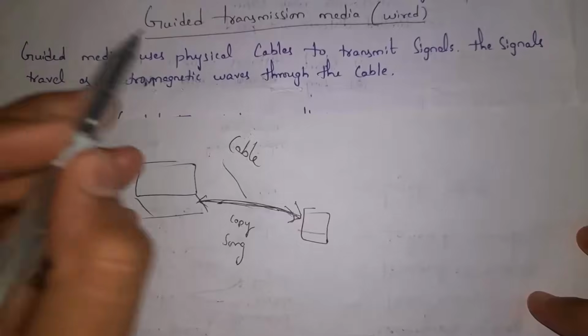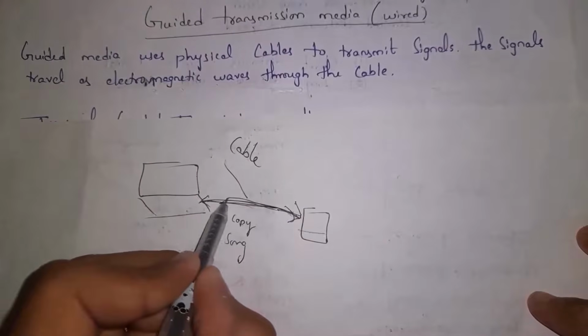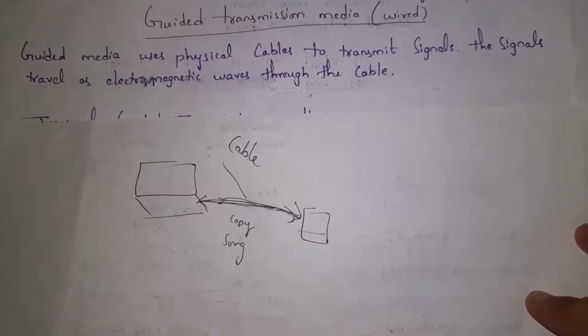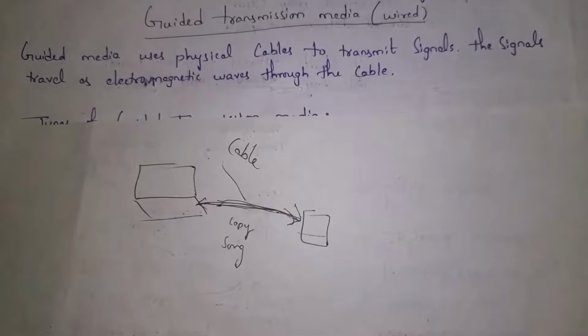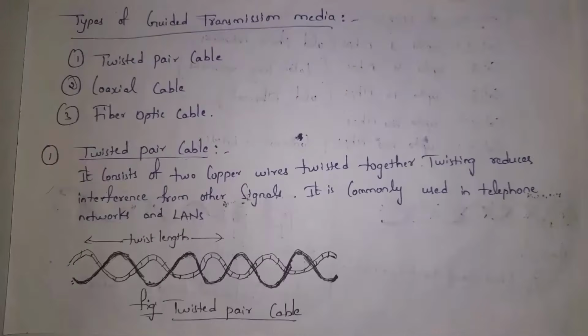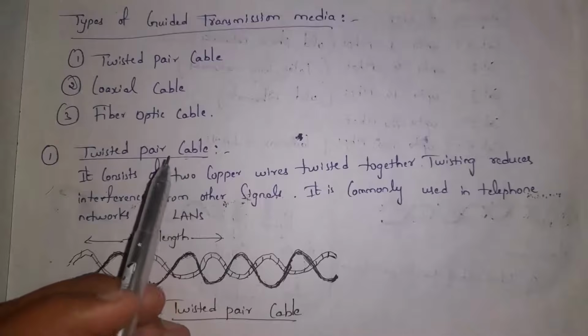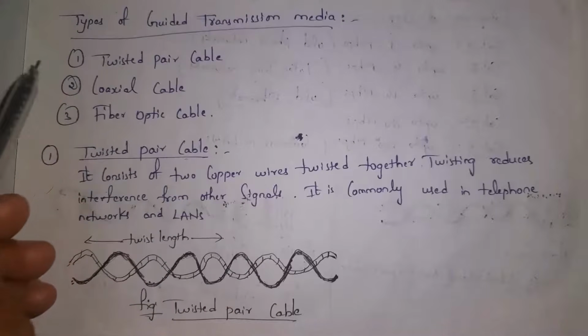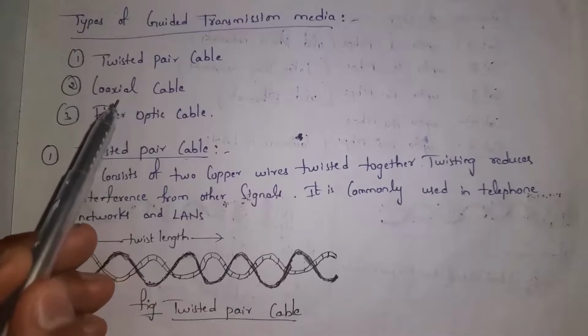So guided media uses physical cable to transmit signals. Guys, whenever I am copying data, data travels in the form of electromagnetic waves. It will happen inside the wire. So in guided transmission media, data travels in the form of electromagnetic waves through a cable. Guys, there are three types of guided transmission media. They are twisted pair cable, coaxial cable and fiber optic cable. I will explain all these three.